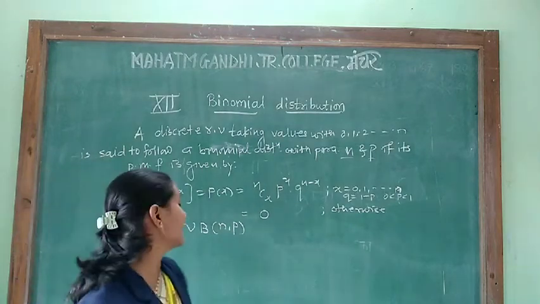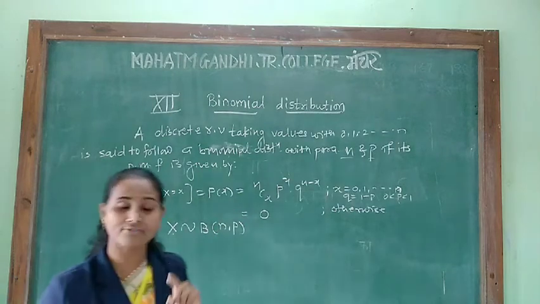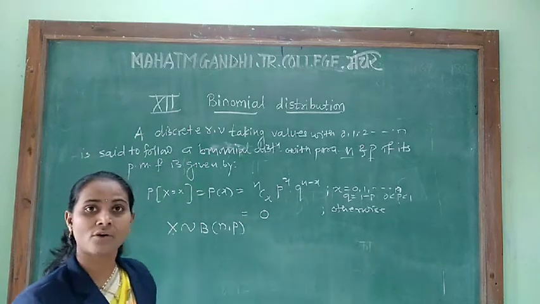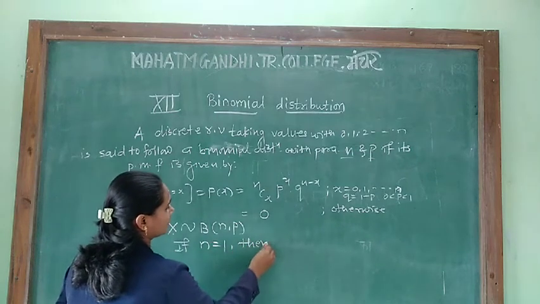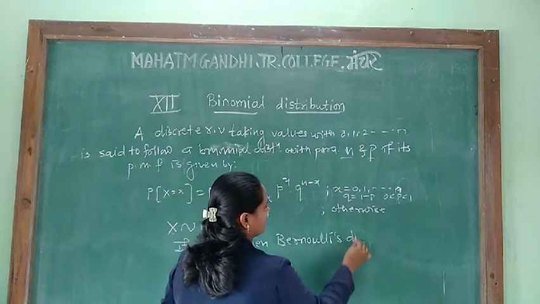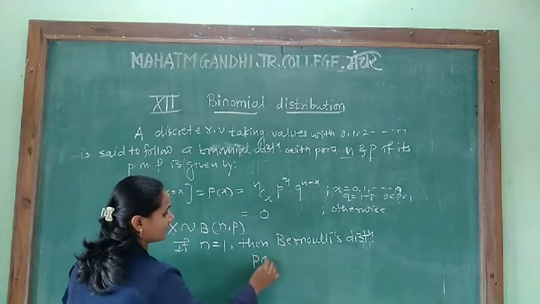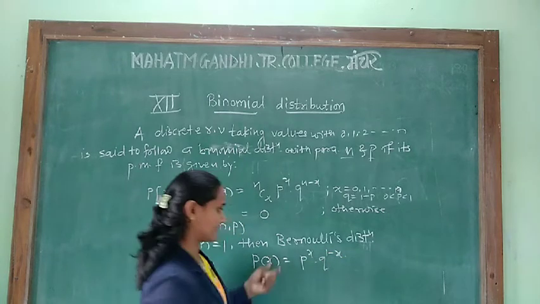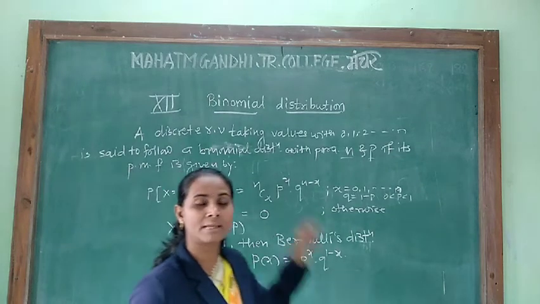Remember one thing: if the value of n is exactly 1, then the resulting distribution is known as Bernoulli's distribution. It is defined as p of x is equal to p raised to x into q raised to 1 minus x. This is Bernoulli's distribution. Now we see the mean and variance for the binomial distribution.